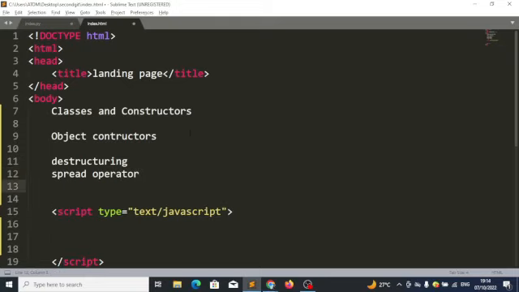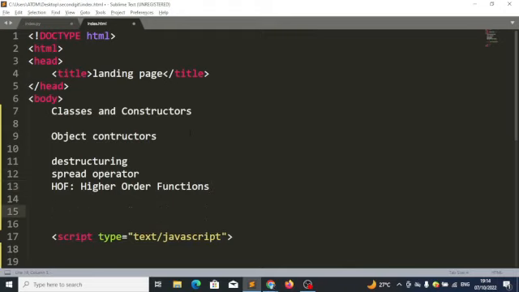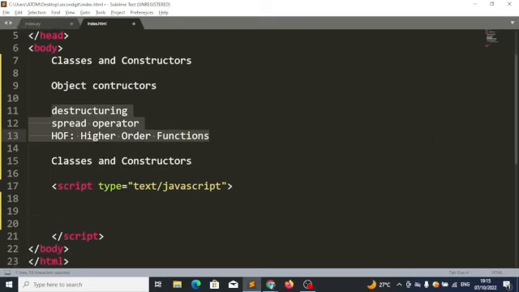Okay, what else? Before we go to classes and constructors, we look at HOF, higher order functions. Of course, we are not going to get to HOF tonight. Then we look at classes and constructors. Classes and constructors can be two classes. Like we start it, we may not be able to complete it in just one class. But these ones, we really enjoy them very well.